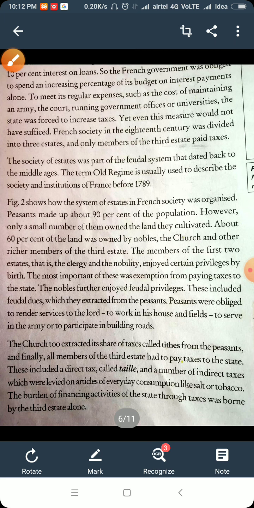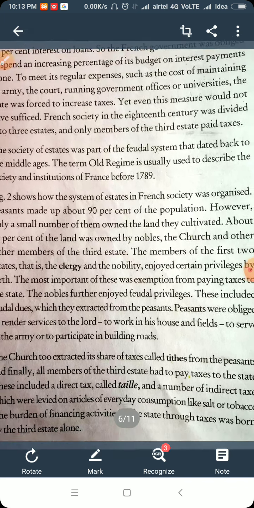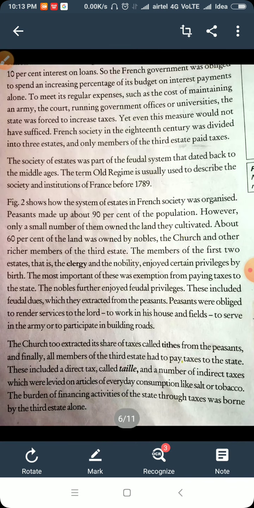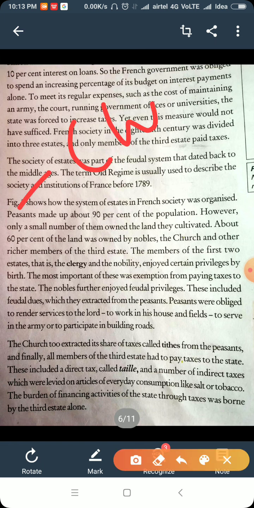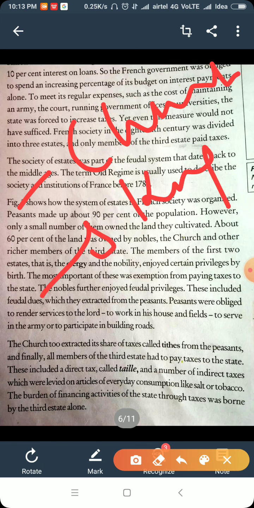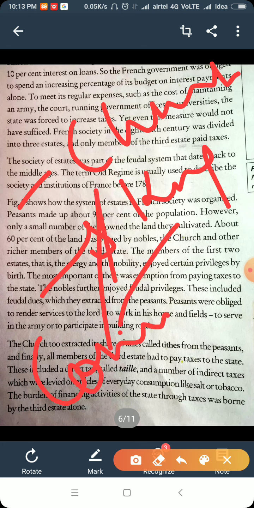Now another point is taxes. Two kinds of taxes were essential for everyone there. The church extracted its share of taxes called tithes, and the peasants and finally all the members of the third estate paid taxes to the state. Remember, there were two kinds of taxes. The first was given to the church, it was compulsory. The other was given to the king. So a common man or poor person had to pay two taxes.